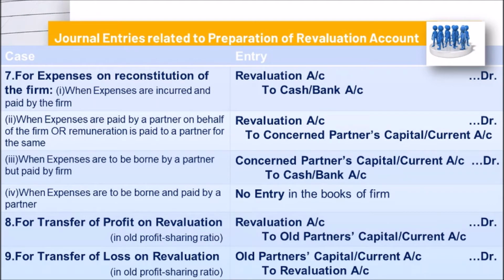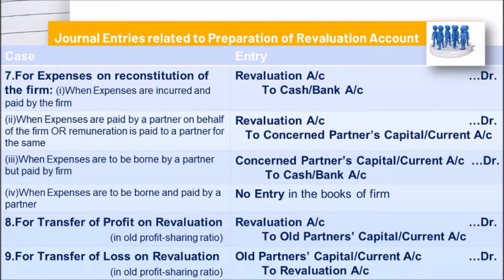Okay, when expenses are to be borne by a partner but paid by firm, so now the firm is going to recover that liability by debiting the partner's capital account or current account. So concerned partner's capital or current account debit to cash or bank account. Case number 4, when expenses are to be borne and paid by a partner, no entry in the books of the firm, because this is a personal matter of a partner, not a matter of firm anymore.